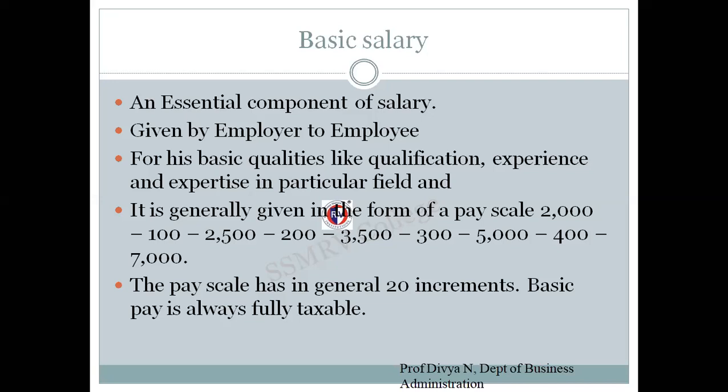Pay scale in general will include 20 increments. All the components of basic salary, that is basic pay, dearness allowance, and bonus or commission or fee, will be completely taxed. There is no deduction or exemption for these four components that come under basic pay. Just remember that for the entire session, for solving any problems in income from salary.